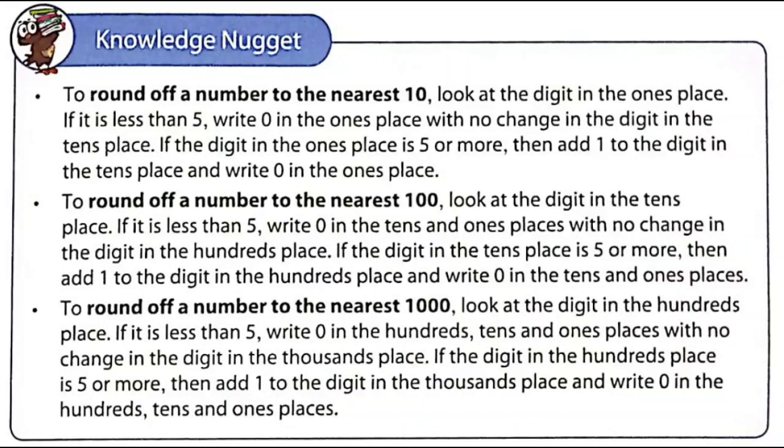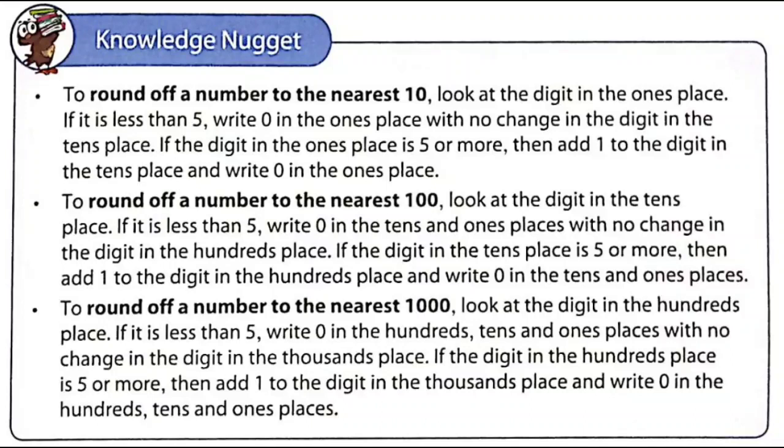To round off a number to the nearest 10, look at the digit in the ones place. If it is less than 5, write 0 in the ones place with no change in the digit in the tens place. If the digit in the ones place is 5 or more, then add 1 to the digit in the tens place and write 0 in the ones place.